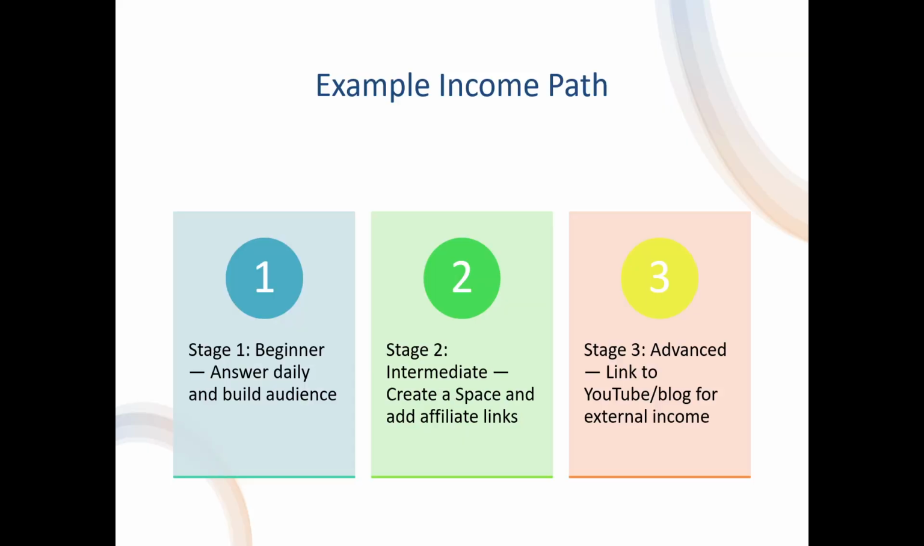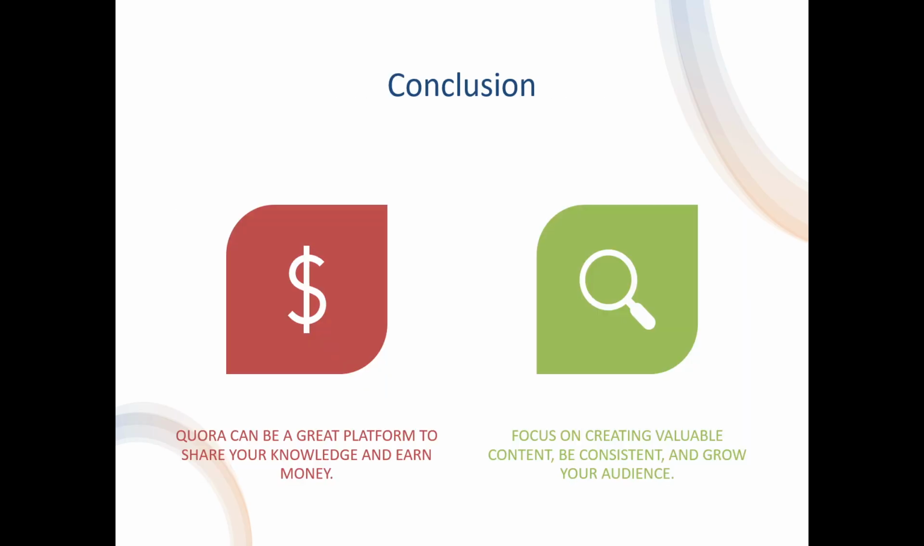And examples: income path. So if you're a beginner, answer daily and build an audience. And stage 2, you're an intermediate, create a space and add affiliate links. And stage 3, advanced, link to YouTube, blog, TikTok, Insta, Twitter to make an income from your Quora.